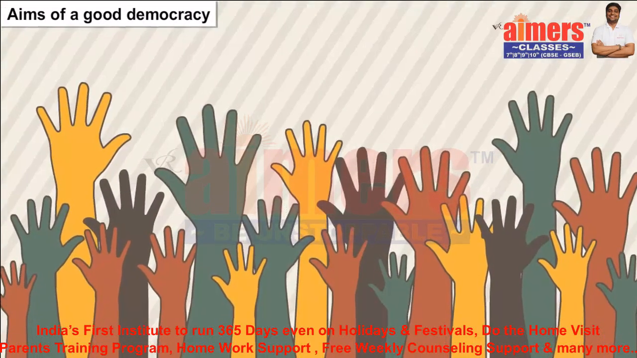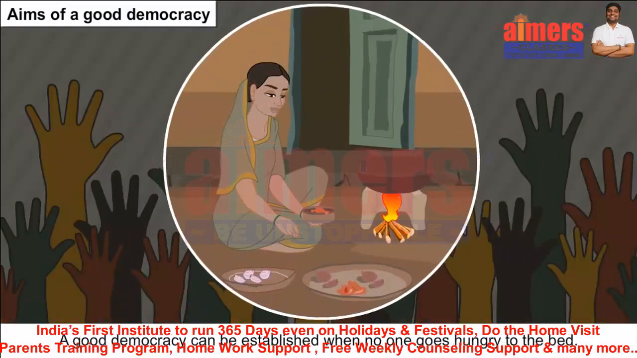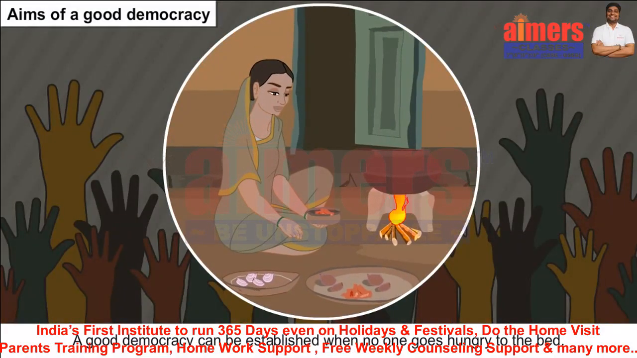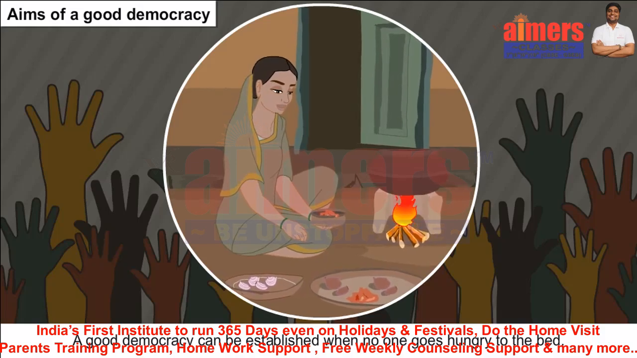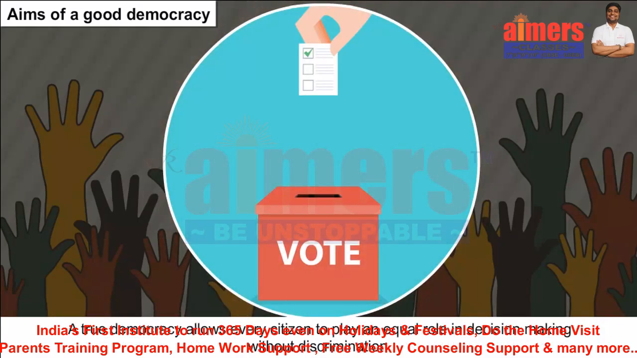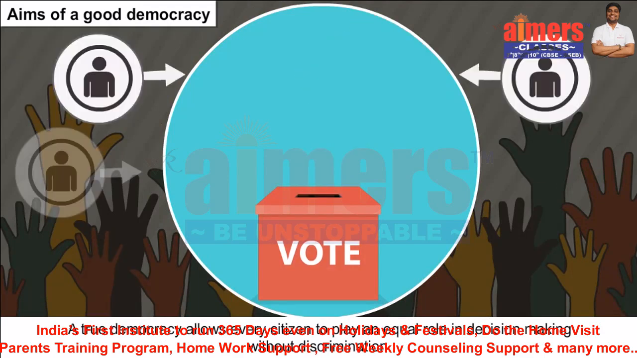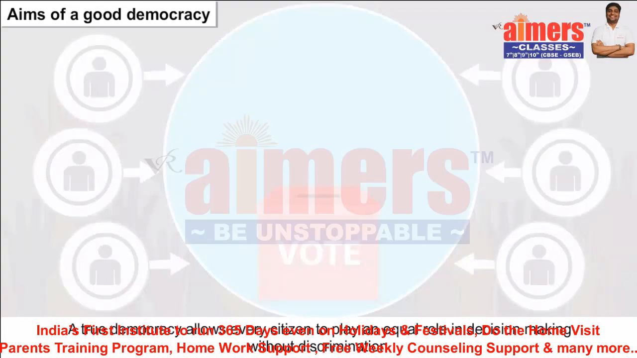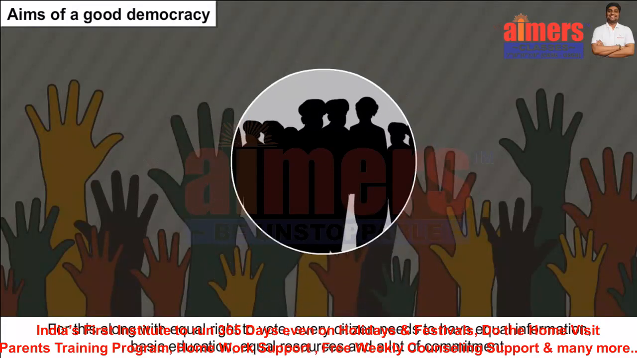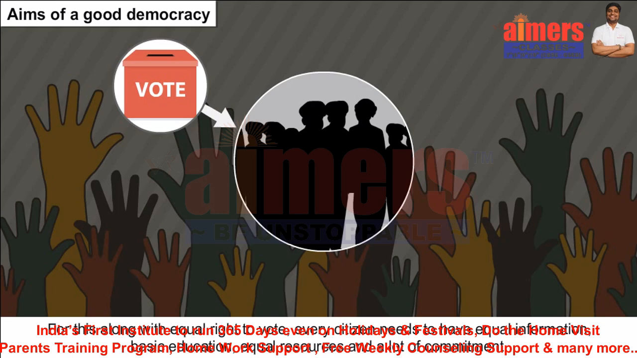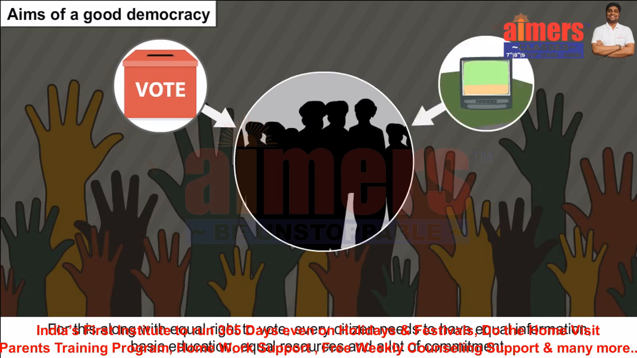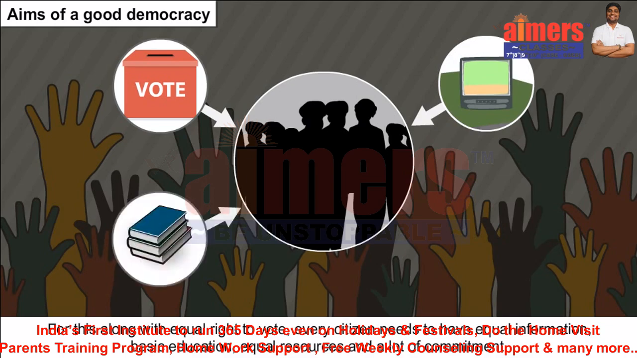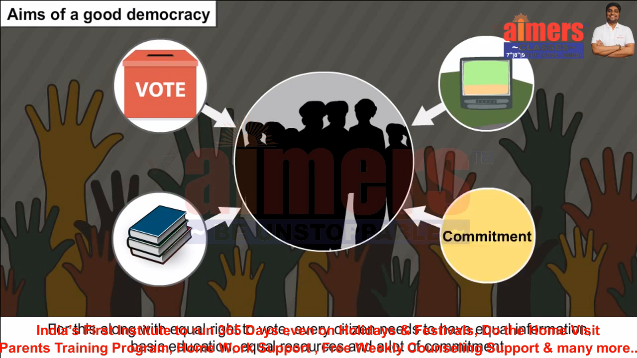Aims of a good democracy. A good democracy can be established when no one goes hungry to bed. A true democracy allows every citizen to play an equal role in decision-making without discrimination. For this, along with the equal right to vote, every citizen needs to have equal information, basic education, equal resources, and a lot of commitment.